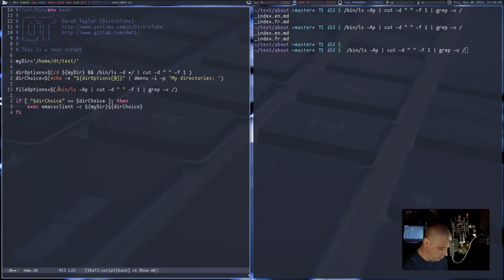Of course, the first thing we need to do before running that command is actually cd into the proper directory. So how I probably want to attack this is I want it to cd into my directory, which is /home/dt/test, but that's not the full path. That just gets us to test. I want one of the 6 subdirectories.